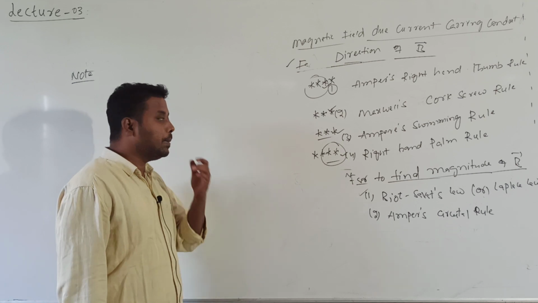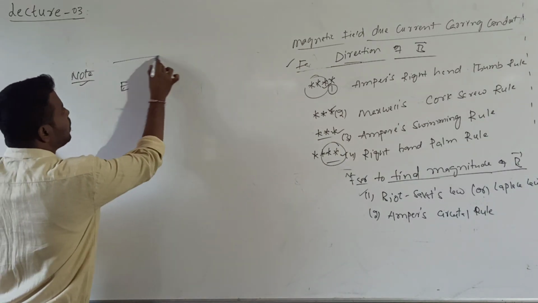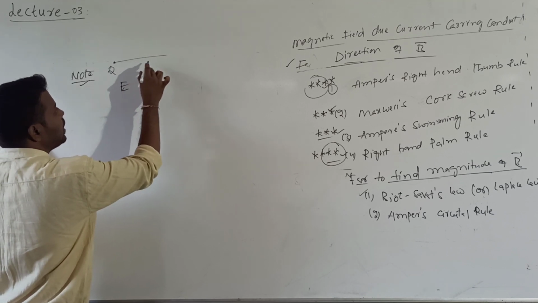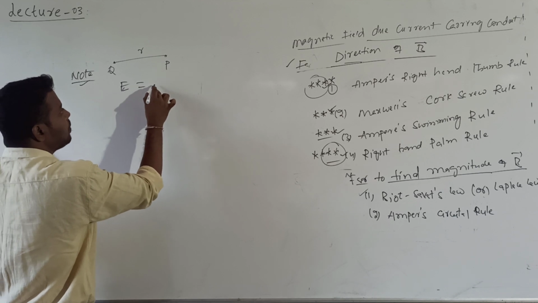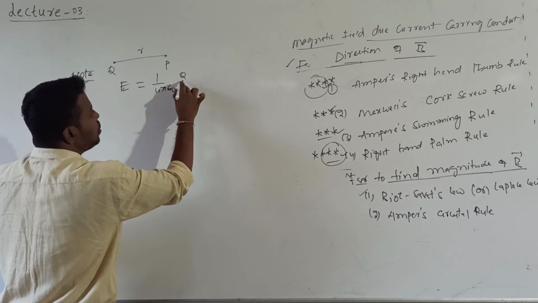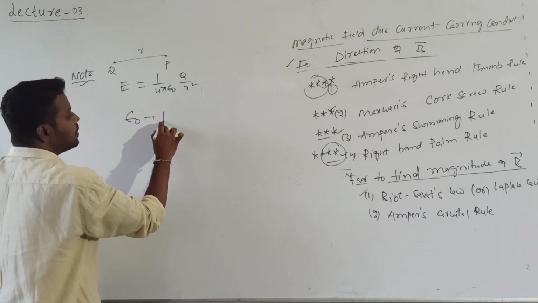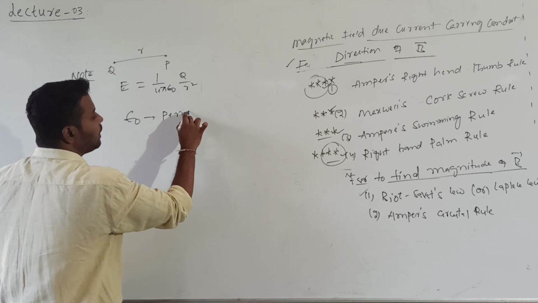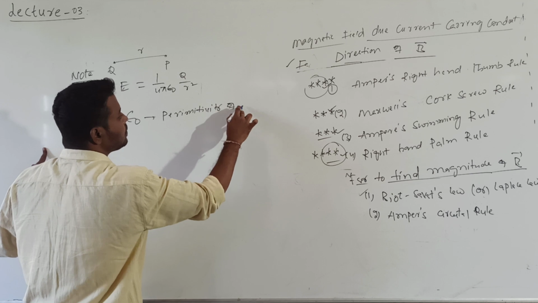Okay? And one more important note here is, we know the electric field intensity due to a point charge. A charge Q is there. If I want to calculate electric field intensity at a distance r, the E value is 1 by 4 pi epsilon naught into Q by r square. What is epsilon naught? Epsilon naught is called the permittivity of the free space.